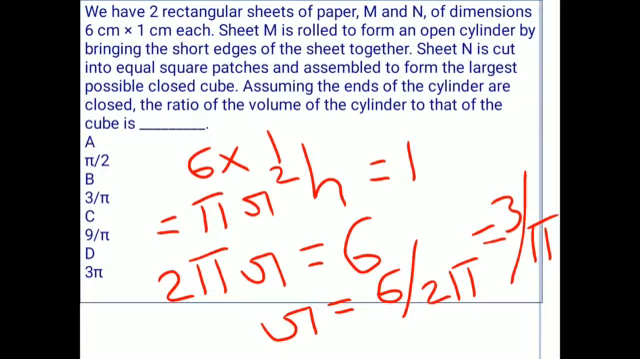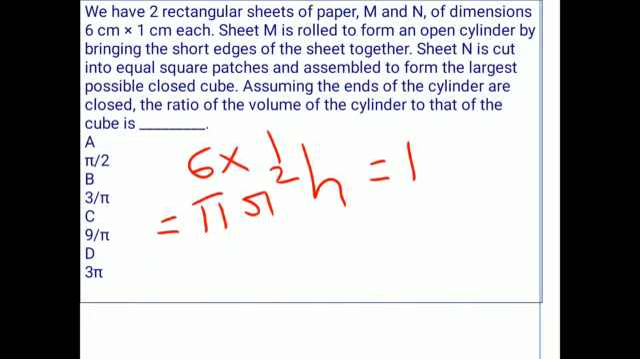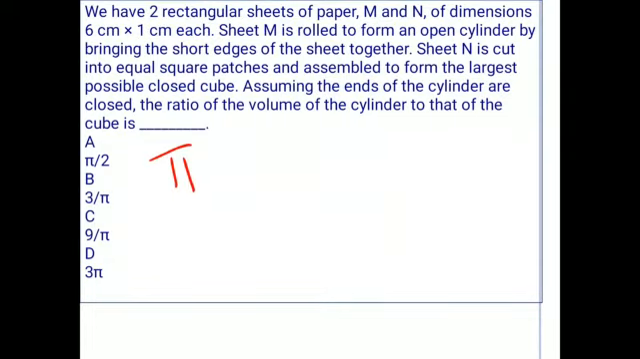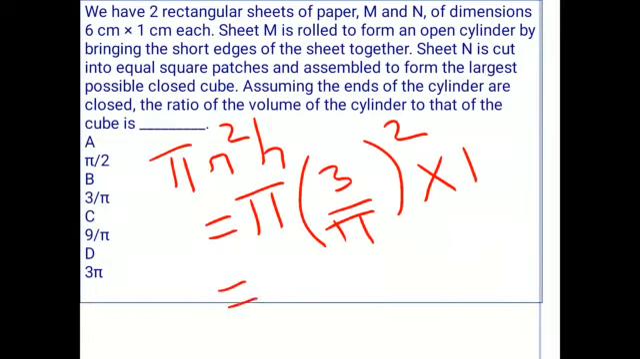Now substitute the r value and h value in the volume of cylinder formula. So we have the volume of cylinder formula as pi r square h. Here r value is 3 by pi whole square and h is equal to 1. By solving this we will get the value as 9 by pi. Now we have the value of the cylinder. Volume of cylinder is 9 by pi. Now we will find the volume of the cube.